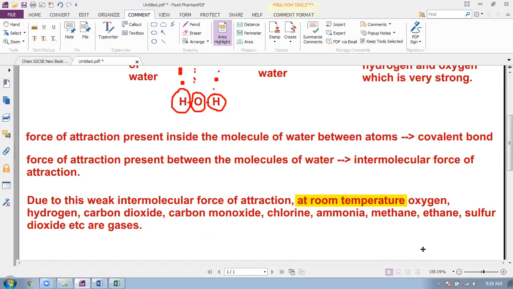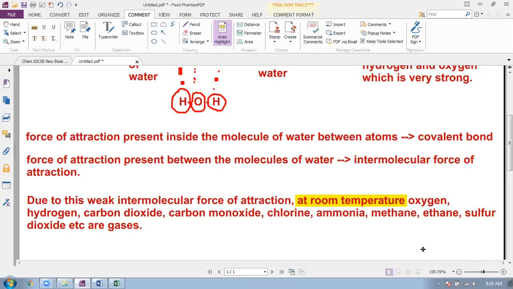Because the weak intermolecular force of attraction present between them is so weak that heat energy at room temperature can break it. And in the oxygen present in our atmosphere, the molecules are free from each other. There is no force of attraction because the force of attraction is already broken due to the atmospheric temperature.